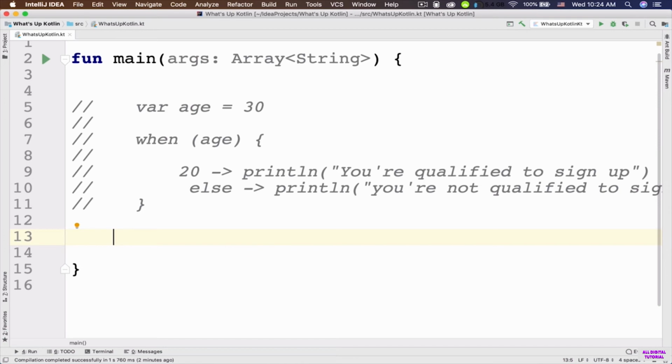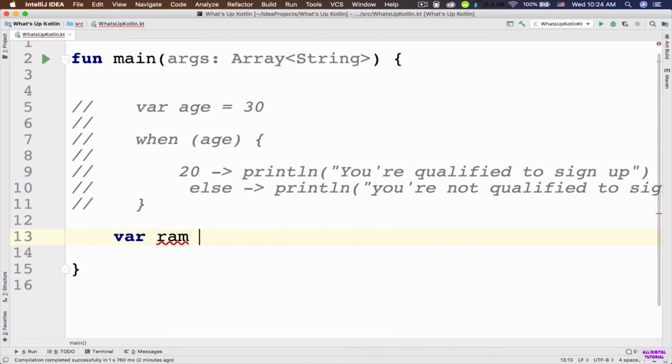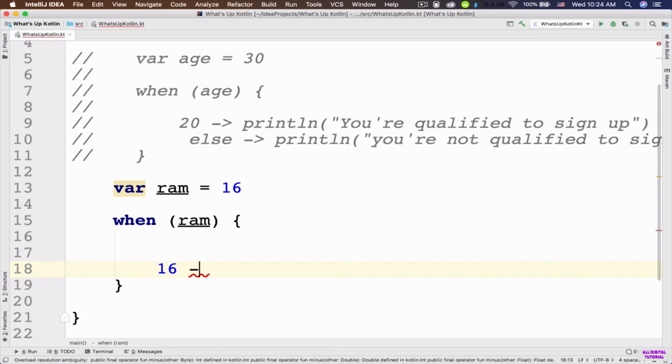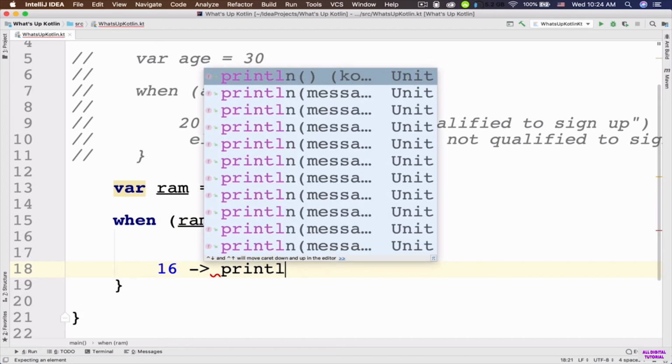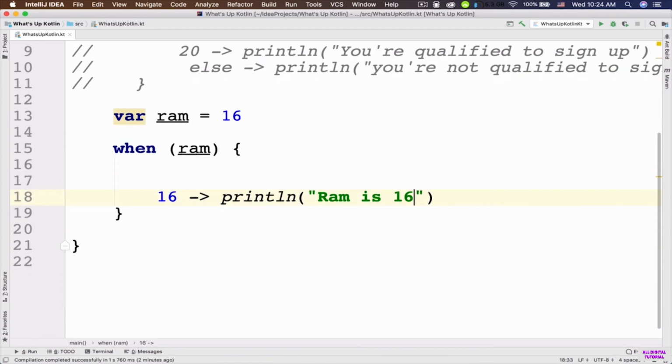So let's create another variable, and I'm going to specify it as the RAM of my computer, assignment operator, and I'm going to assign the value 16 to this variable. So here I can say when RAM, open and close this when expression with these braces, and then I can say if the value of the RAM is 16, then go ahead and println RAM is 16.